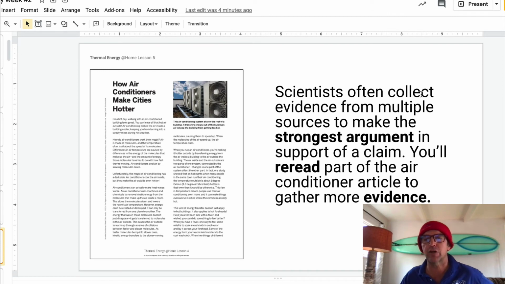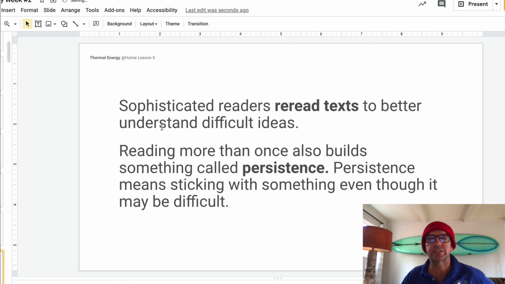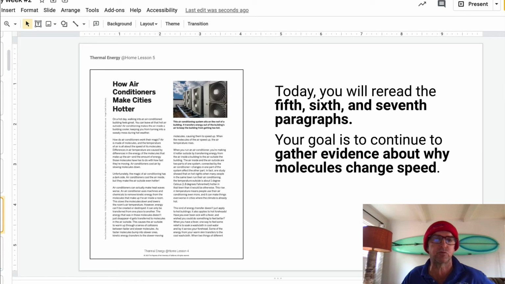Now, scientists often collect evidence from multiple sources to make the strongest argument in support of a claim. We do this all the time in history. Corroboration. You'll reread part of the air conditioner article to gather more evidence. Sophisticated readers reread text to better understand difficult ideas. Reading more than once also builds something called persistence. Persistence means sticking with something even though it might be difficult. This is a good tip.